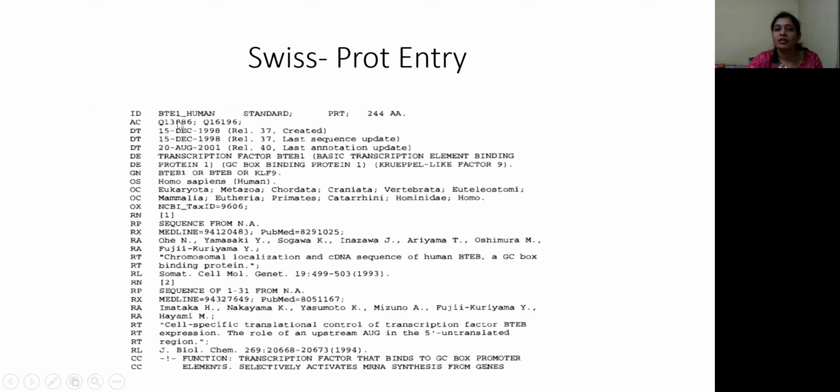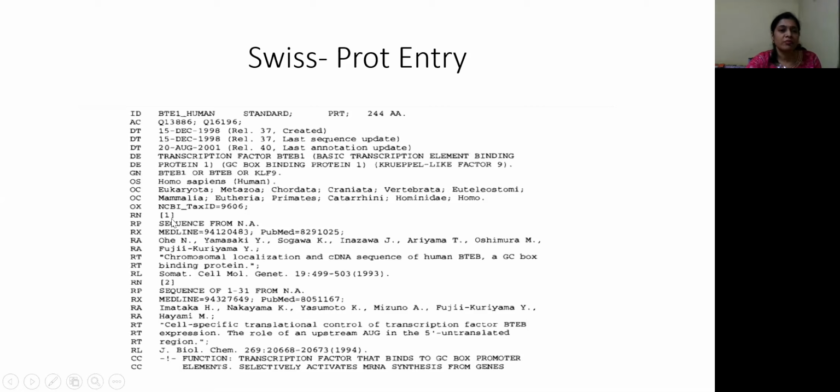Then the accession number, the unique number given to this protein sequence. Several lines are with the code DT, giving dates: the created date, the last sequence update date, and the last annotation update date. DE is the description, transcription factor BTEB1. This is the basic transcription element. DE continues. Gene name, source organism, Homo sapiens. OC is the classification of the organism. OX is the taxonomical reference of the organism.